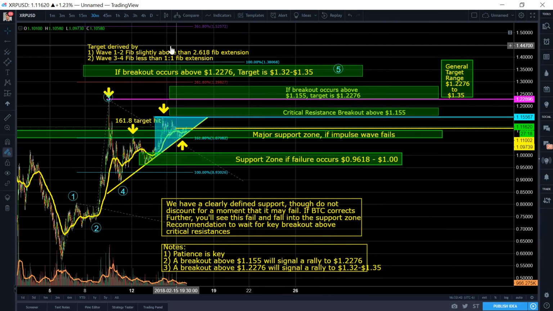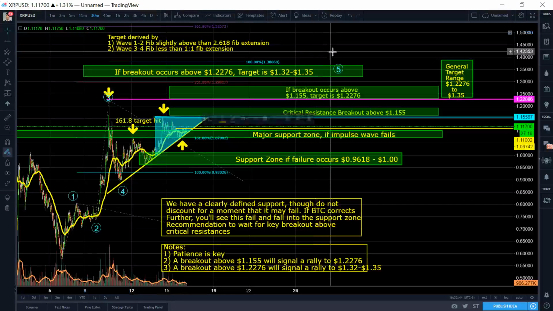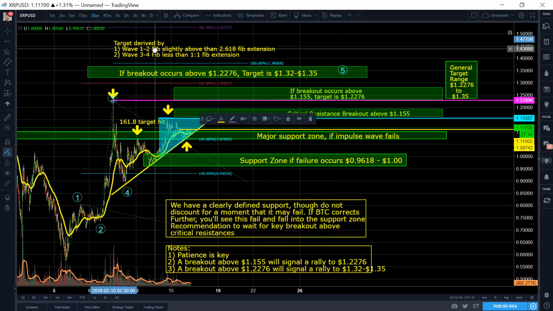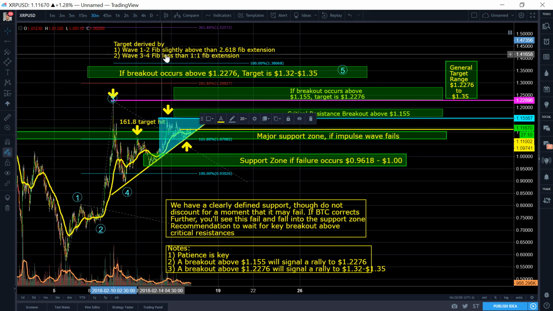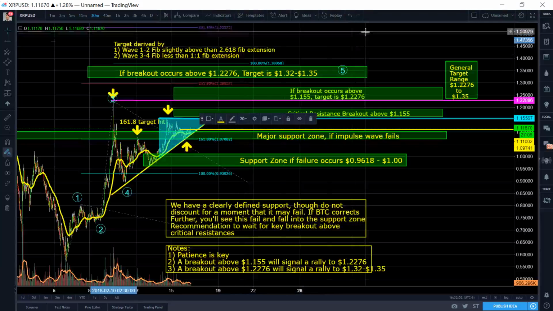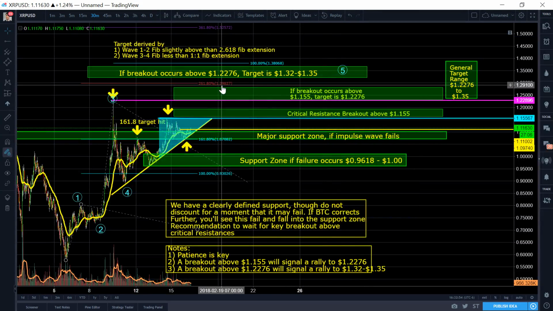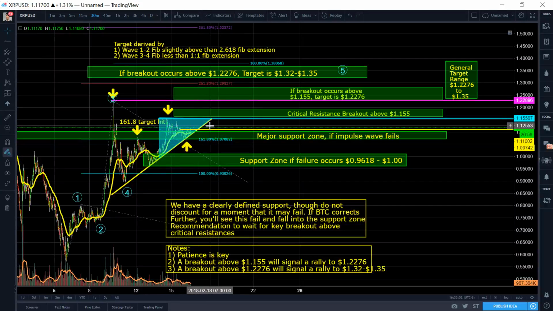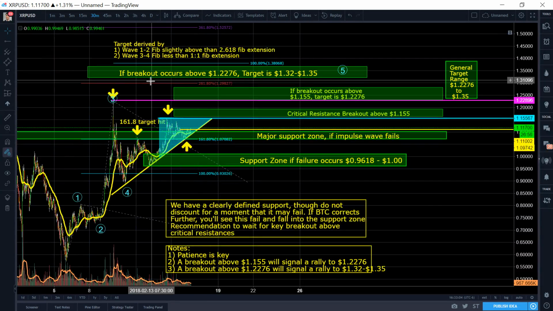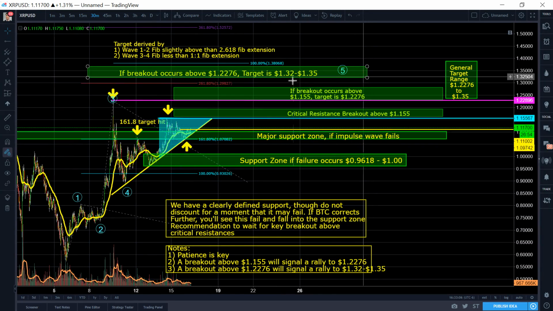So this is basically how it looks right now. Where is this target derived? It is derived from taking wave 1 to 2 with a fib slightly above 2.618. The reason we take it slightly above 2.618 is because this one right here actually hit the 1.618 and slightly higher. Because it hit slightly higher than the 161.8, we can also assume that it will slightly hit higher than this specific region right here, right?